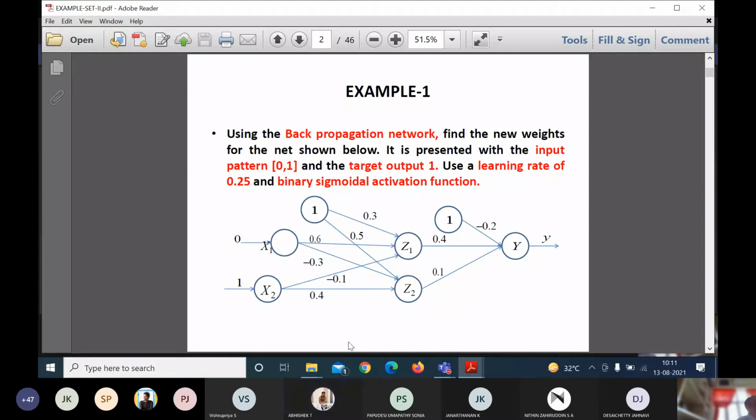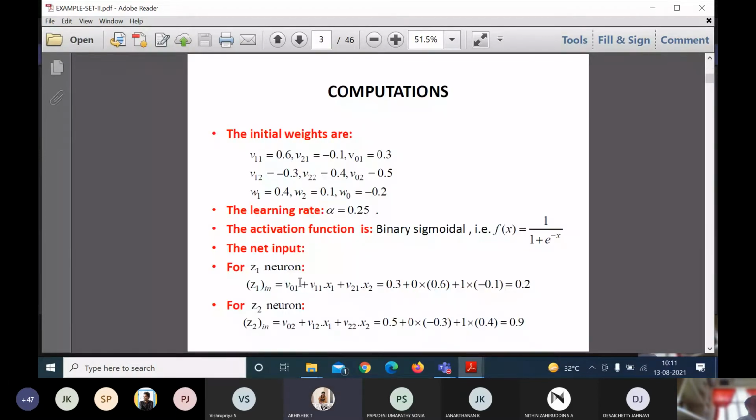Any doubt? Yes, sir. Okay. It is the standard formula: bias plus summation of Xi into Vij. Since I have two nodes, X1 and X2, I am just expanding and writing. That's all, just multiplication. Is it clear now? Any doubt?